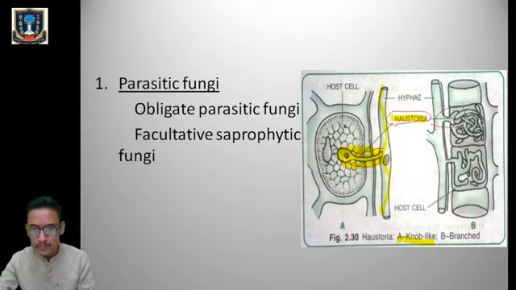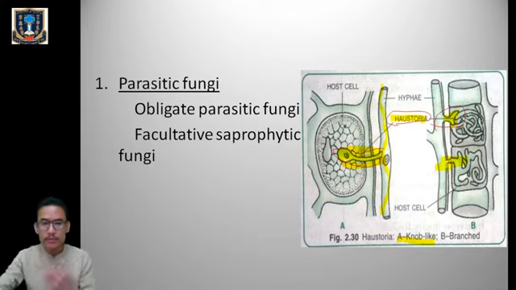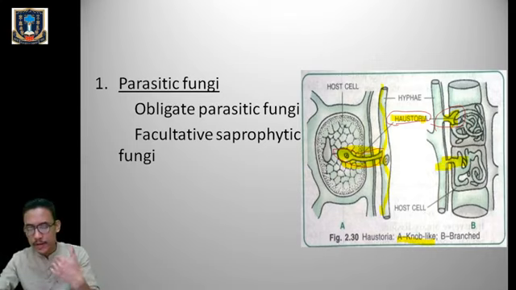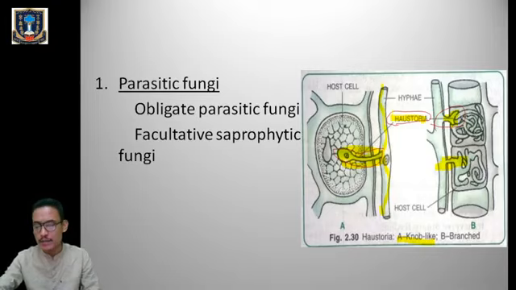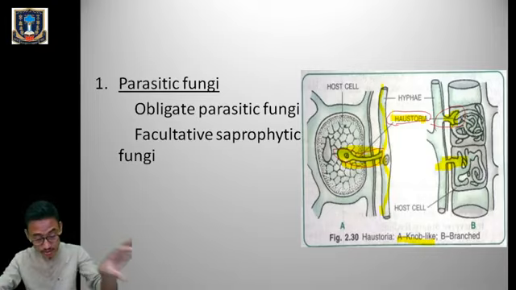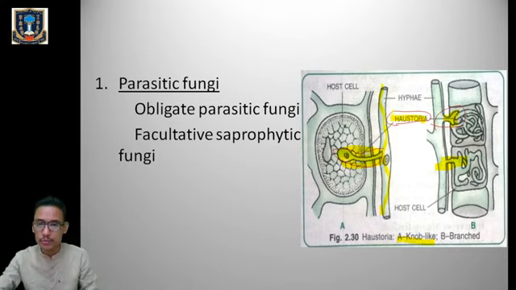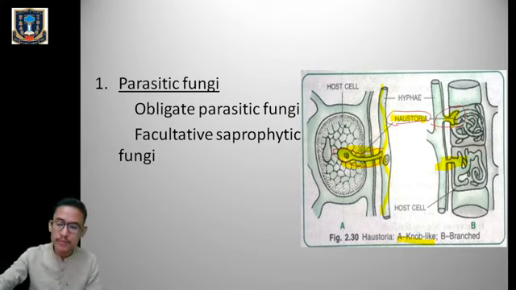And this one is the knob haustoria, and then you can see the branched haustoria. This branched haustoria enters the plant body, the host body, and is able to get nourishment from it. By the help of this specialized hyphae, the parasitic fungi are able to absorb the nutrients from the plant body, because the haustoria will penetrate the host cells and absorb the nutrients from the host body. So we have got two types of haustoria, knob-like and branch-like.